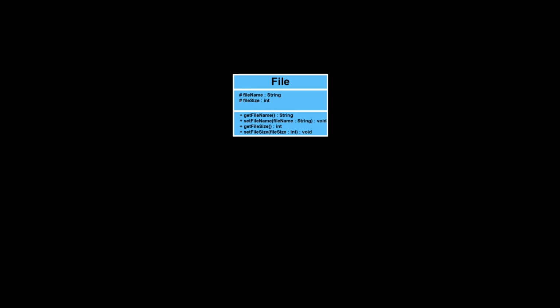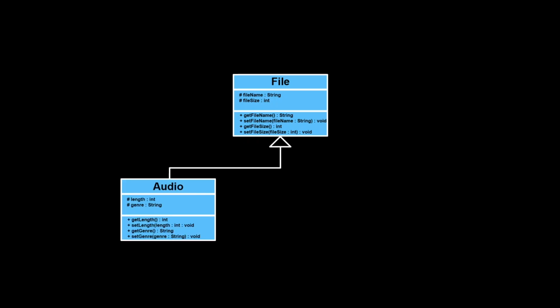Let's say we have created a class called File. The File class will contain general file attributes like file name, file size, and date created. The class will also contain getter and setter methods for all these attributes. Now this is a good starting point or blueprint for a file that would be stored on a computer. But what if we wanted to create a class that is more tailored to a specific type of file? For instance, an audio file.